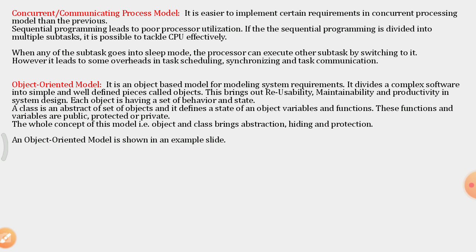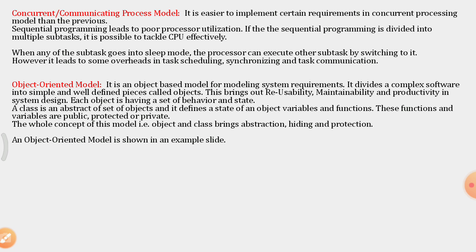Then we will go for the concurrent or communicating processing model. It is easier to implement certain requirements in the concurrent processing model than in the sequential one. Sequential programming leads to poor processor utilization. How can we say that?